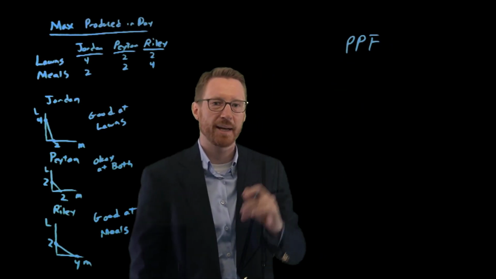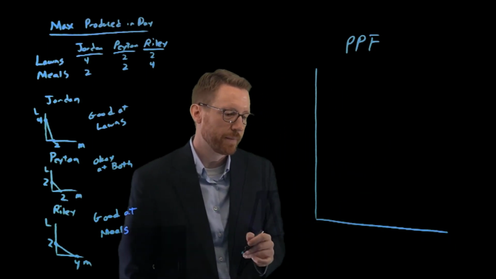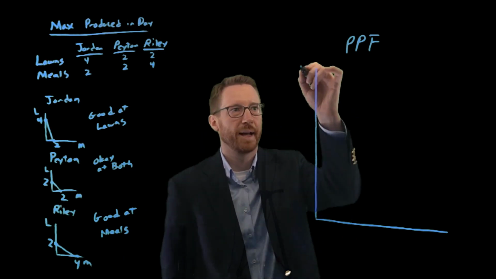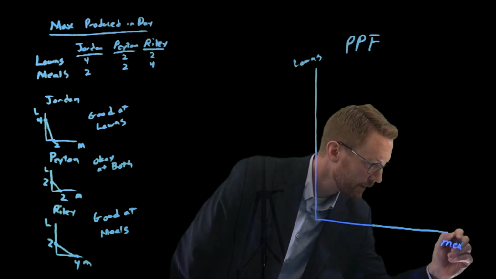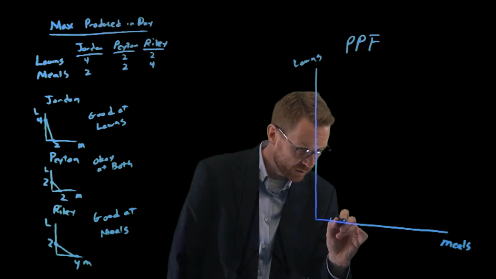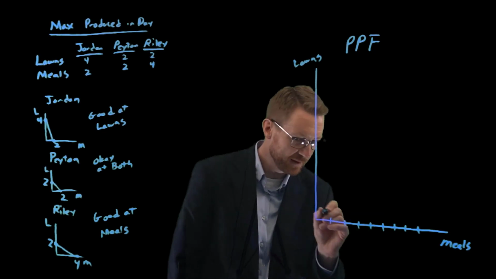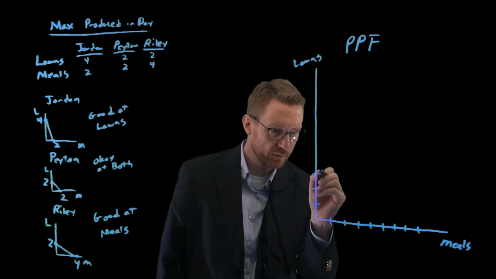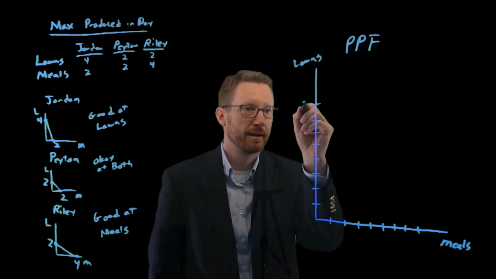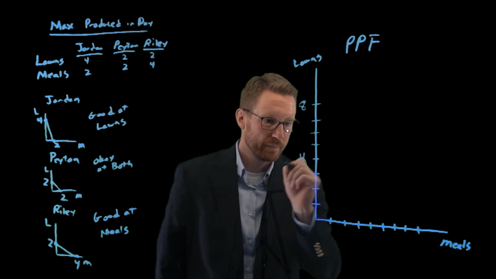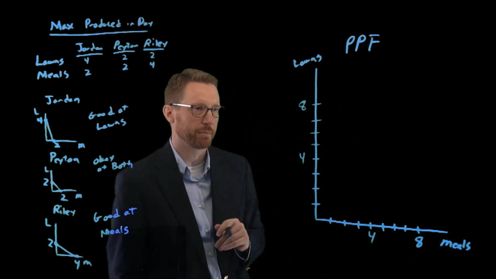So I'm going to draw this kind of large. So if you've got a PPF for these 3 individuals, and let's put some numbers on it. So we've got, let's see, lawns and meals. We're going to go 1, 2, 3, 4, 5, 6, 7, 8. 1, 2, 3, 4, 5, 6, 7, 8. So you can set yours up at the same time I'm setting mine up. We've just put some numbers on it.